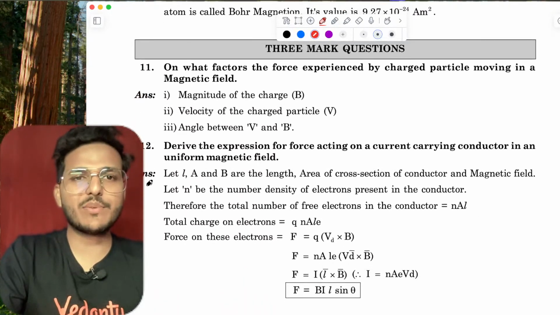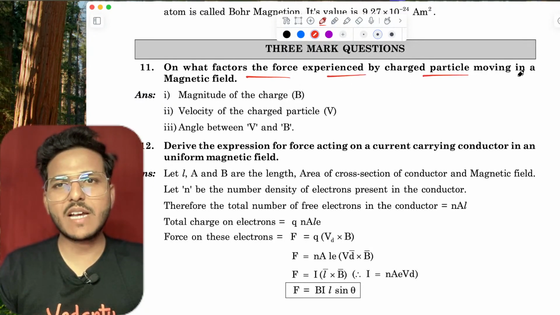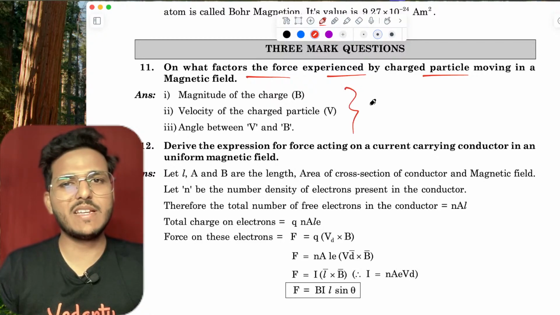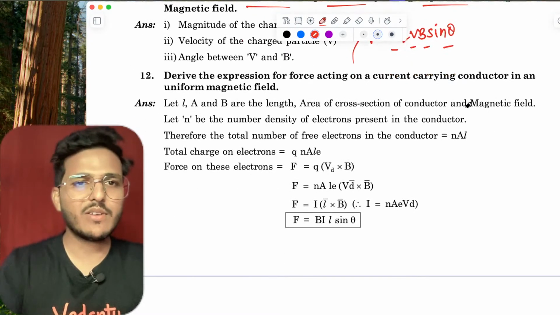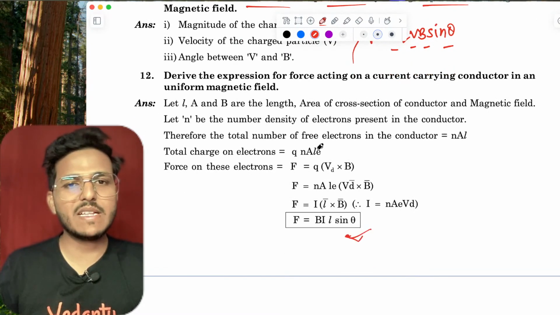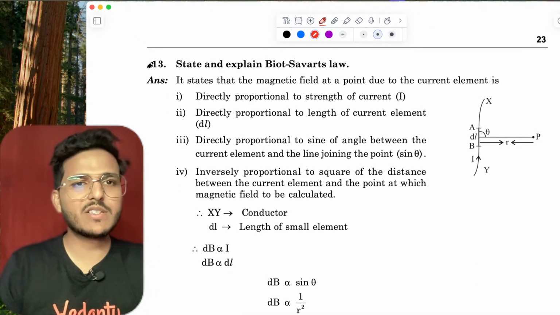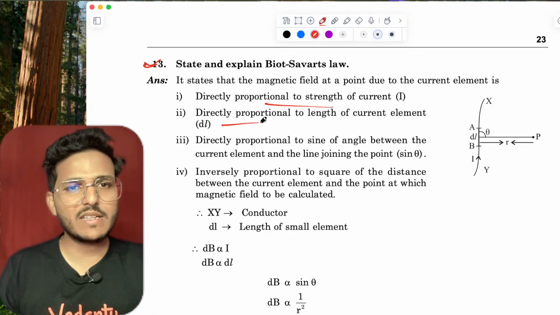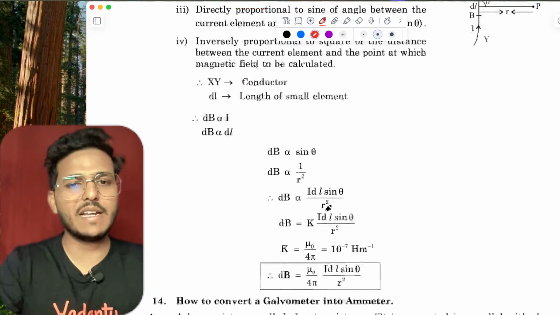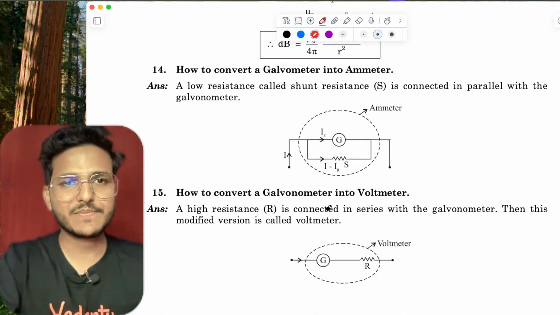Now 3 marker questions. On what factors does the force experienced by a charged particle moving depend? See, this is F equals QVB sin theta. Now you can explain Q, V, B and sin theta individually. And this is F equals BIL sin theta. You have to explain individually. Now come to state Biot-Savart law: it is directly proportional to length dl and sin theta, as we discussed earlier.